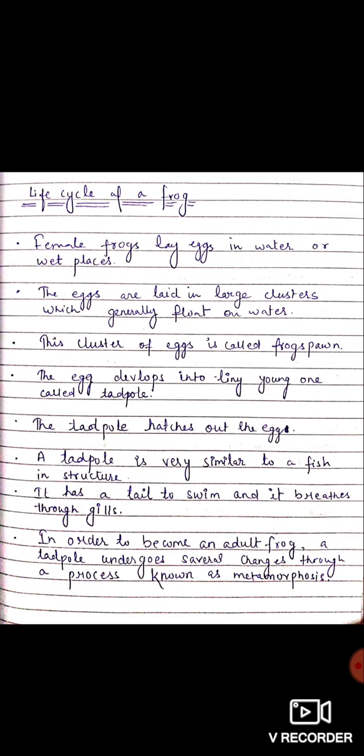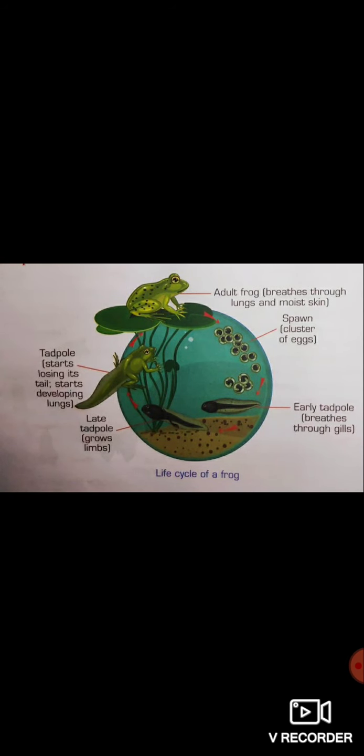In stage 3, the eggs develop into a tiny young one called a tadpole. The tadpole hatches out of the egg, and a tadpole is very similar to a fish in structure. It has a tail which it uses to swim, and it breathes through gills.